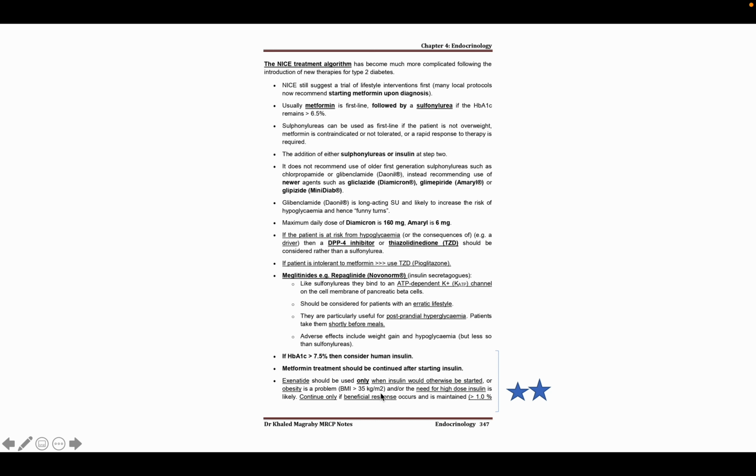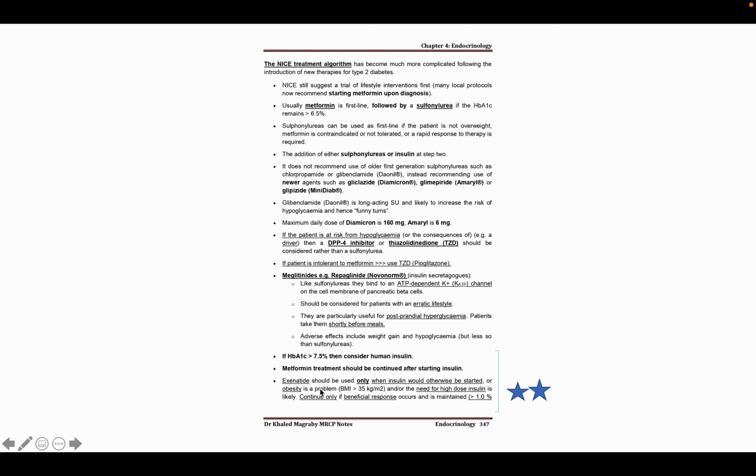You know that insulin has an insulin like growth factor effect, so weight gain is a very common complication of insulin therapy. So in case of an obese patient with BMI more than 35, exenatide is a very good option, because it will reduce the weight of this patient. So it is a very important and very good drug.